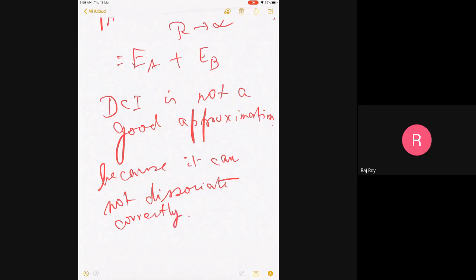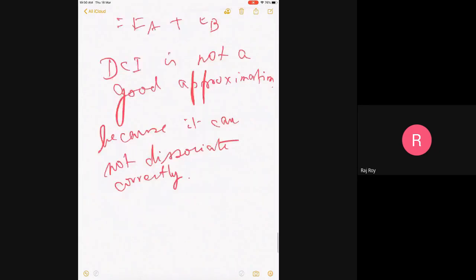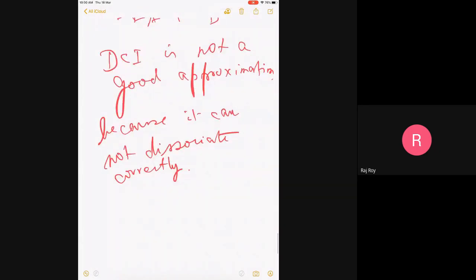When can it dissociate correctly? When can it not dissociate correctly? We have to see. But it is very clear that even H4 going to H2 plus H2, DCI fails. Is it clear? It fails because in exact theory it should be the sum of these two.